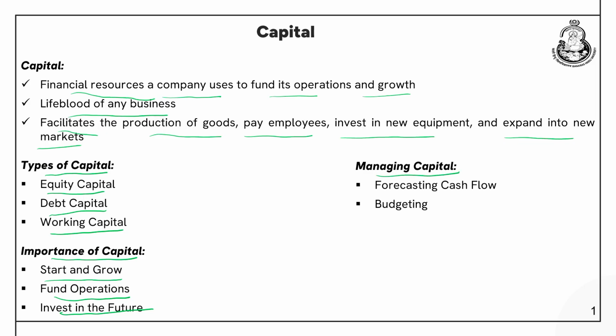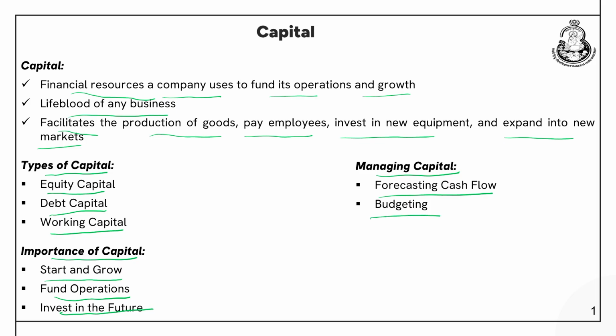Now, why is managing capital important? Forecasting cash flows. A company should be able to forecast the cash coming into the business and the cash going out of the business. It is like synchronizing both these things. If it successfully synchronizes these things, it will have surplus capital. Budgeting. A company should have an idea about the expenses it is making. The expenses should not exceed the revenues, otherwise it will have a hard time managing the capital.